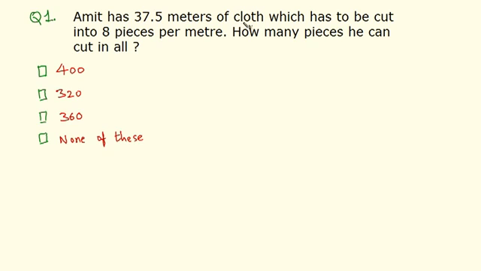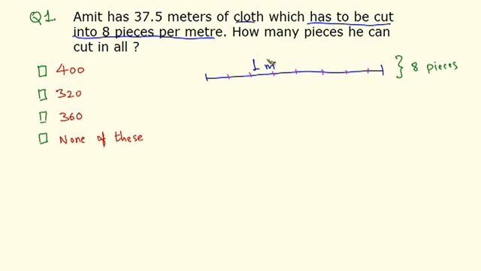It is given that the cloth has to be cut into 8 pieces per meter. So if we have 1 meter of cloth, it has to be cut into 8 pieces. So 1, 2, 3, 4, 5, 6, 7 and 8. So we have cut it into 8 pieces. But we don't know the length of each piece. So let's find out the length of each piece.